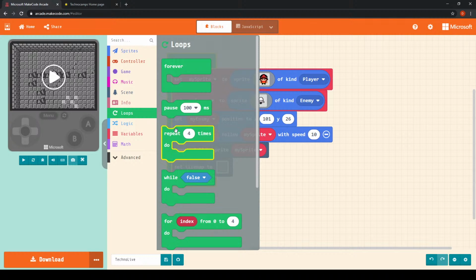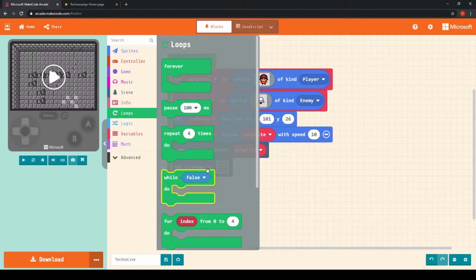So we would be telling it that all the code inside of this block will need to repeat 4 times. We have got our while loop, which runs based off of a condition. So if a certain condition is true, it will execute some code. If that condition is not true, then it won't execute any code, or it will jump to the next part of the program that comes after the while loop.